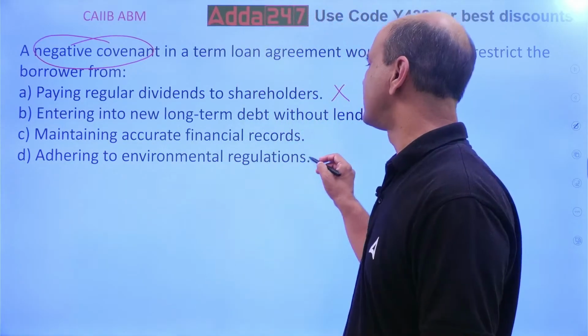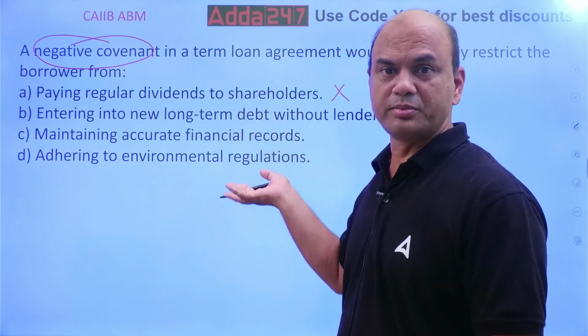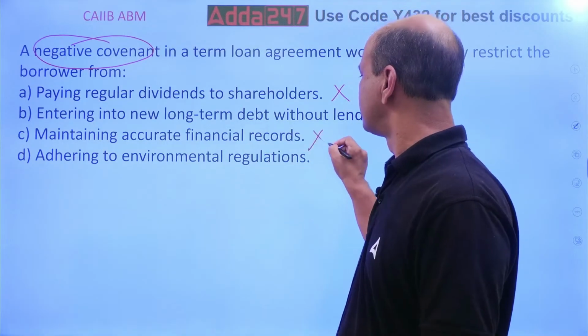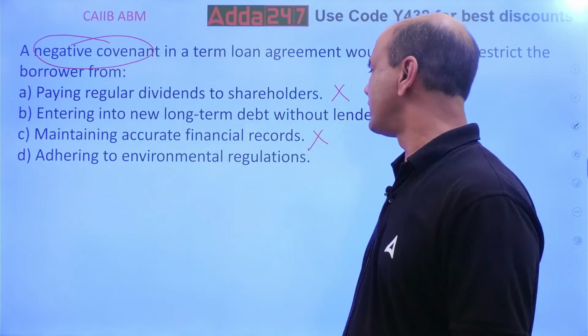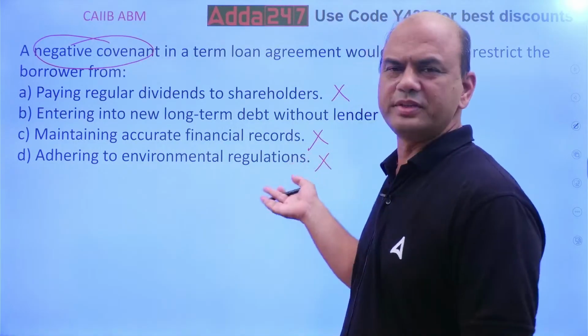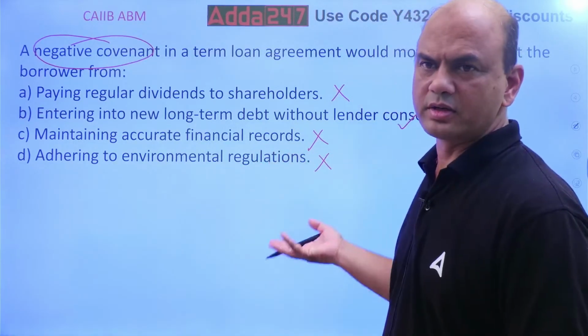Maintaining accurate financial records, negative? It's actually positive, isn't it? Adhering to the environmental guidelines, positive. These are all positive covenants. These are not negative covenants.